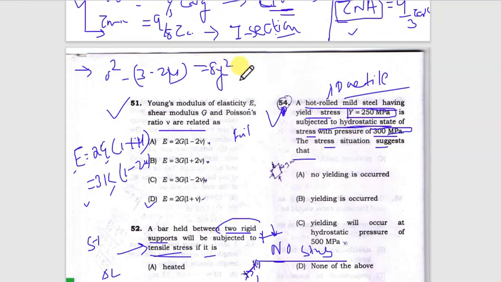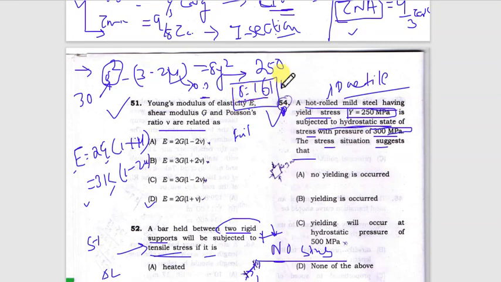Whenever we put sigma y as 250, sigma as 300, and mu for the mild steel as 0.3, you will find that if I do not insert this sigma, then you get sigma as 161. That means at a hydrostatic force of 161, so at sigma equal to 161 megapascal, this mild steel will start yielding.